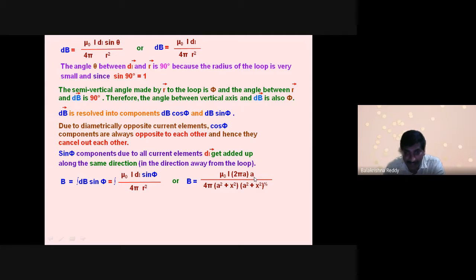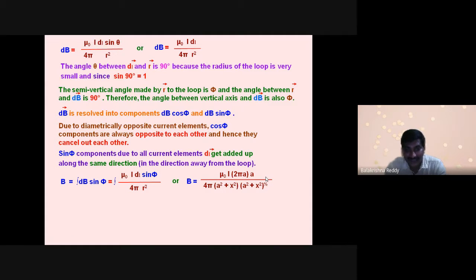Now, in place of sine phi, I have written opposite side a and adjacent side r, a by r. But according to the Pythagoras theorem, r equals under root of a square plus x square. Since I did not write the root, I have written the power 1 by 2.